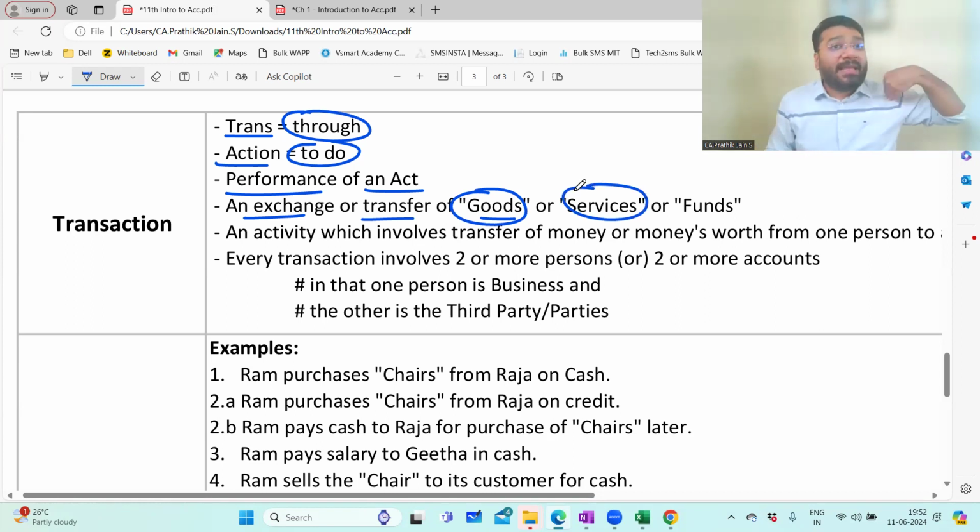Now, what are you guys doing? Taking from me goods or service? Service. I'm giving you the teaching service. So what are we exchanging? The knowledge. We are exchanging the knowledge. So this is a service. No? So between us, this is a transaction.